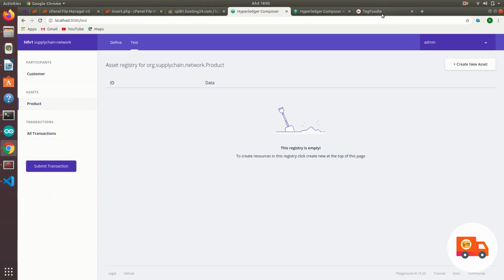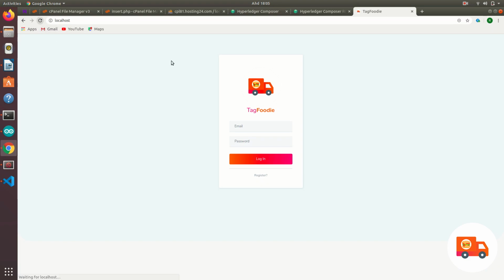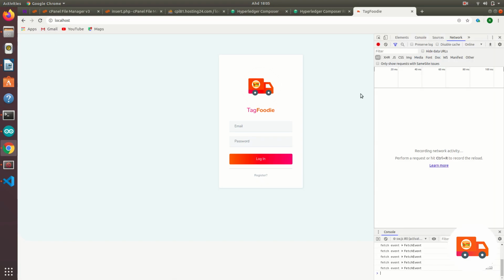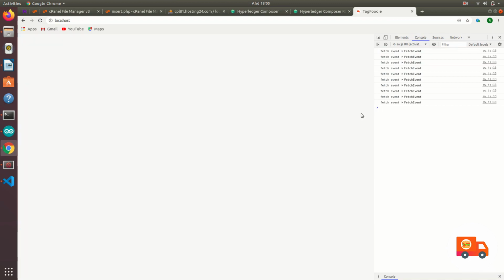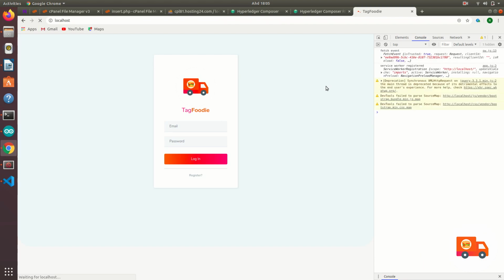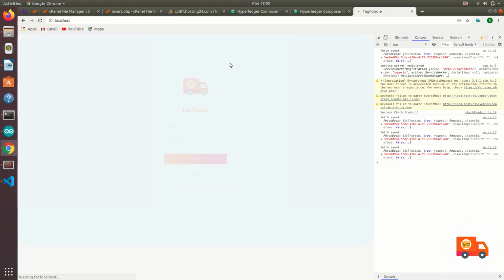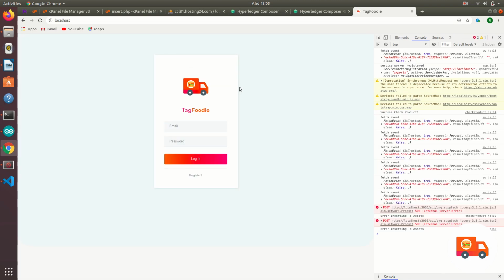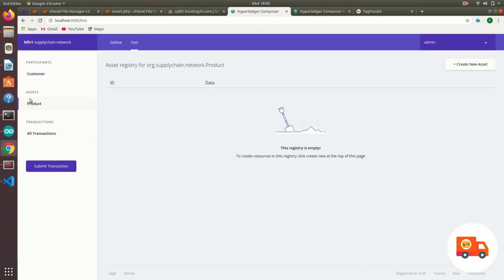And as well, we try to refresh right now for the tech foodie. Go to console, then we check whether it tries to insert or not. A bit slow because my internet's a bit laggy. Alright, wait for a while. Okay, it shows a 500 internal error. So maybe it actually inserted, so we try to check back. Yeah, it's actually inserted.